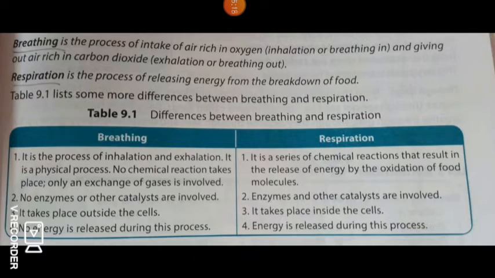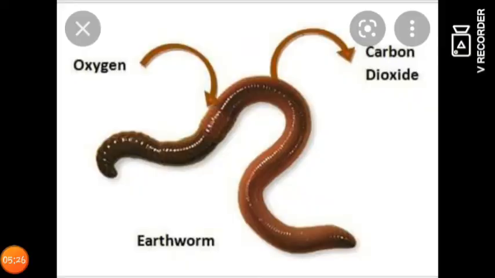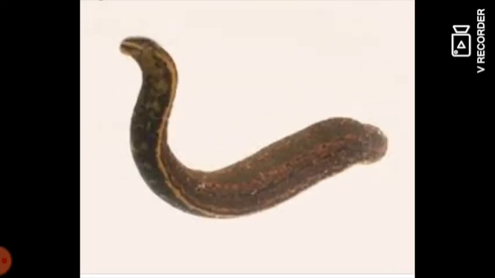First let's see how animals respire through their skin. In animals such as earthworms and leeches, exchange of gases takes place through the moist skin.